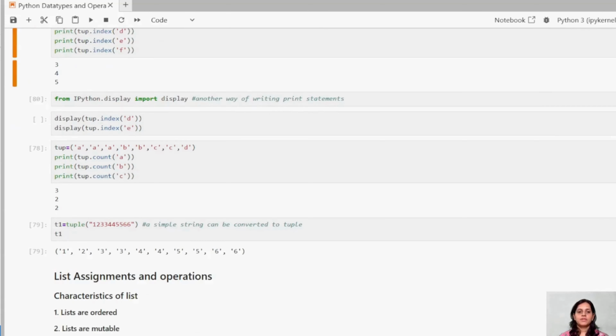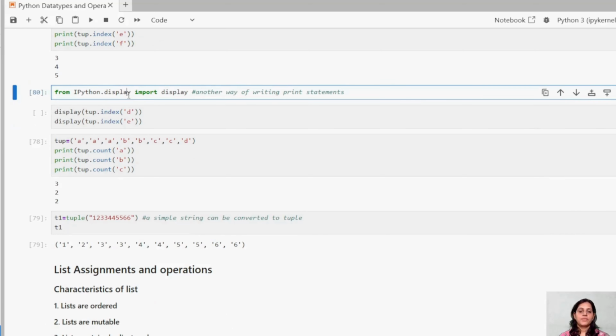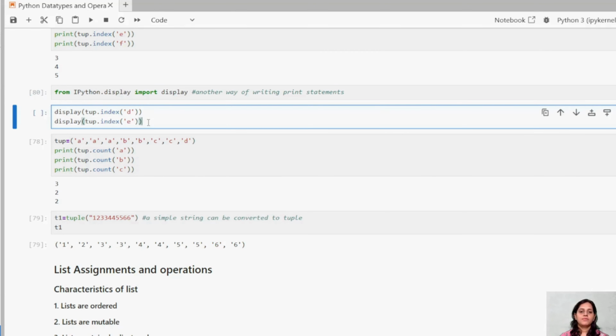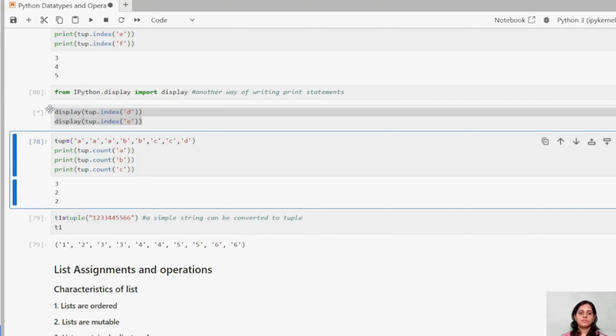See guys, when you're trying to print something, we have the print statement. There is another way you can print: you can use display over there. Display is from a library which you have to import.